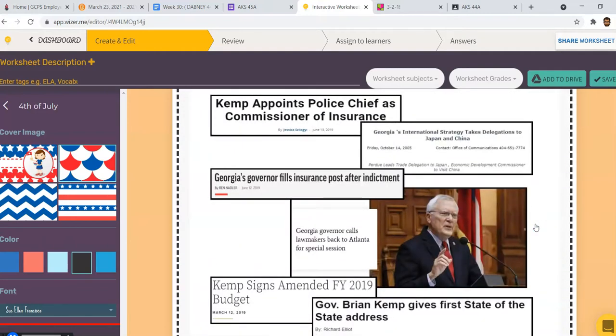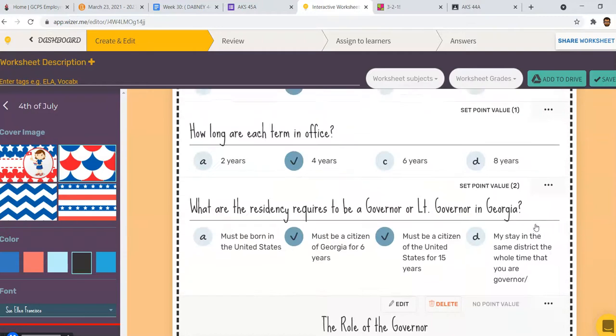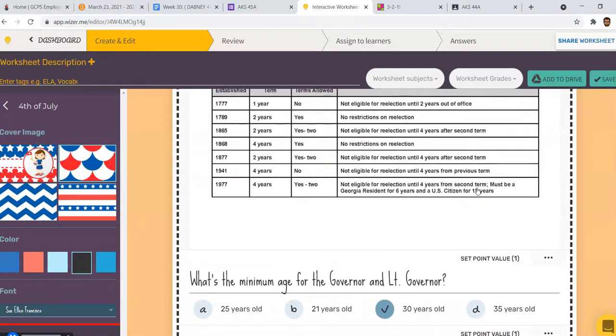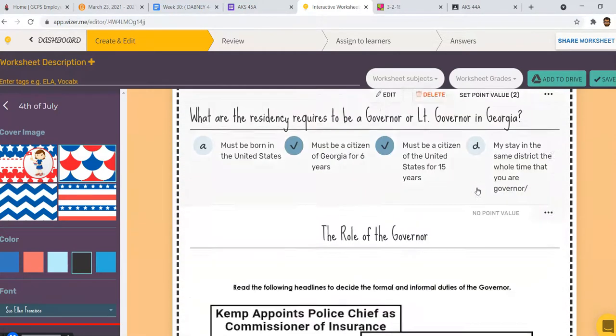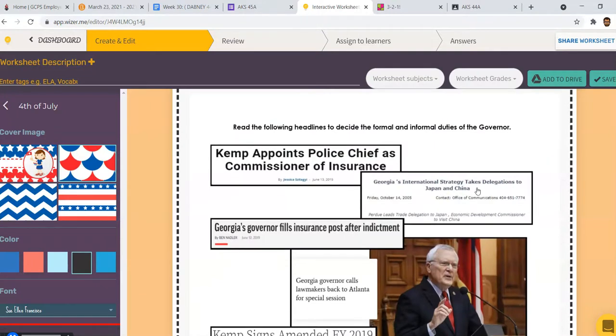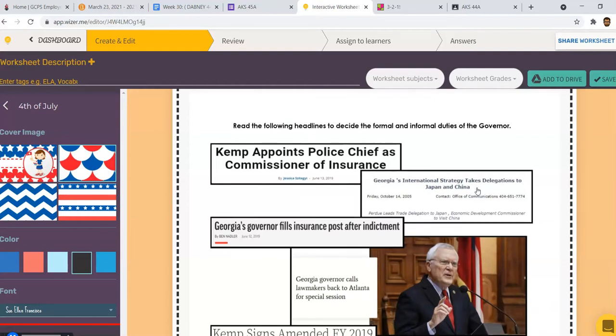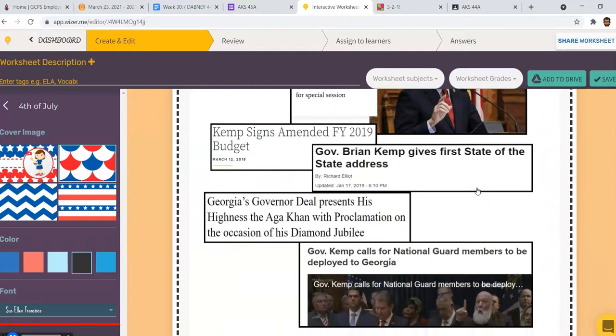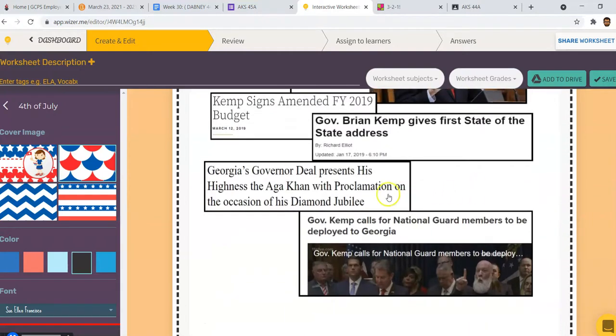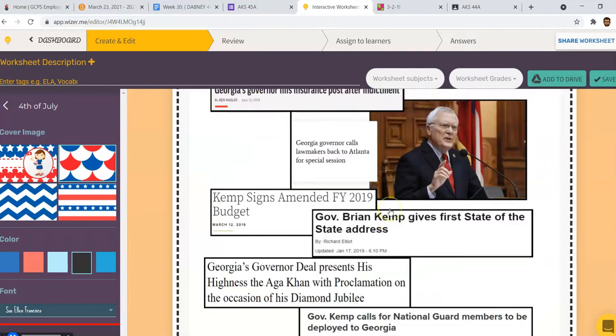Alright, so next we'll come here and we'll do the same thing. Once they go through it, we'll go through together as a class and make sure they all got the right answers. Then they'll go to the duties, formal and informal, for the governor, and they're going to figure it out based on these newspaper clippings and internet articles that have been posted throughout the years, just explaining the things that they do, and they should be able to understand what the job is based on what they see.